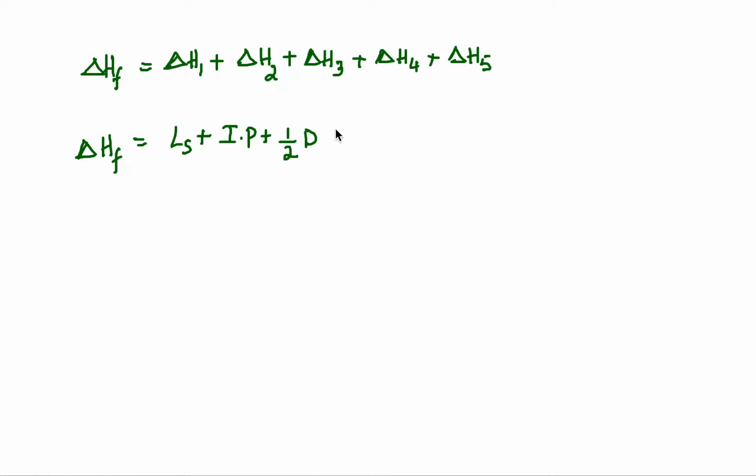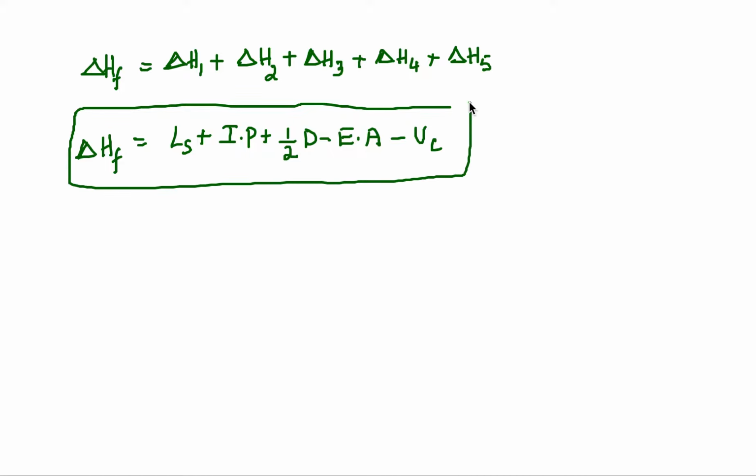So positive times negative is negative electron affinity, and now delta H5, which is also a negative term if we talk about cation and anion forming the crystal lattice. Therefore, positive times minus, negative U. You see, this is the formula for the Born-Haber cycle.